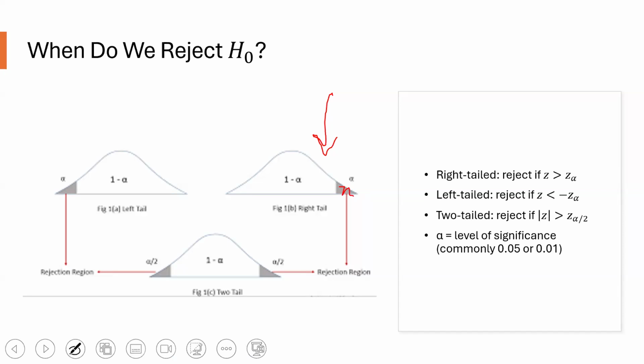Now, a left-tailed test, we reject H naught if the Z-score is less than the negative Z alpha right here. This is used when testing if the mean is less than a certain value. For example, a rumor that students are sleeping less than 6 hours a night. We want to know if the average is significantly lower. Now, the two-tailed test,